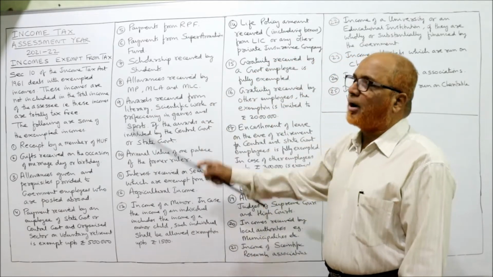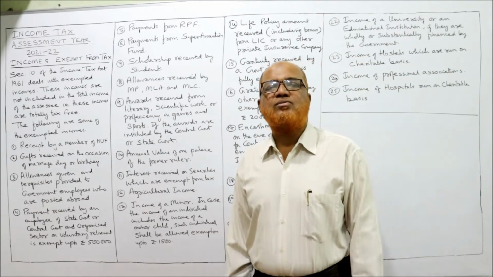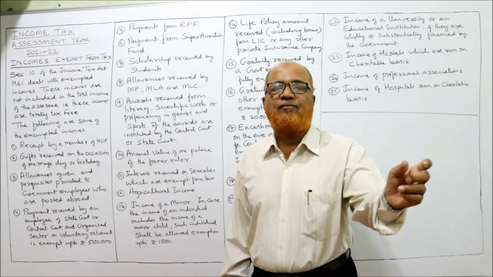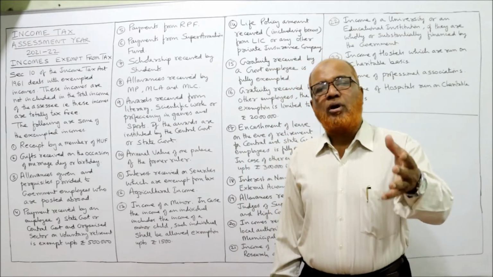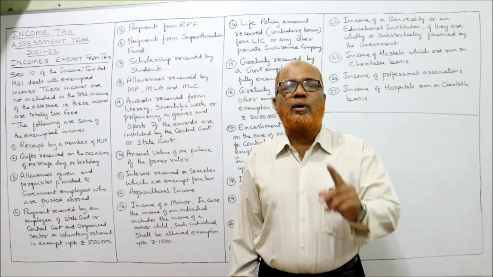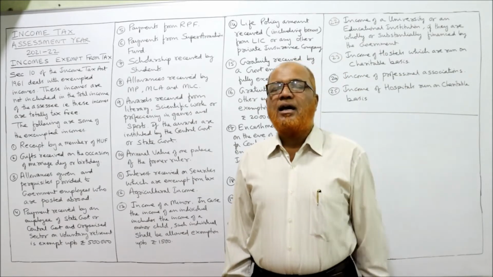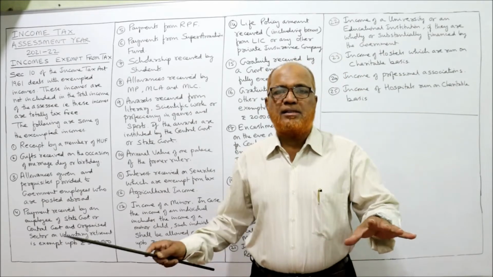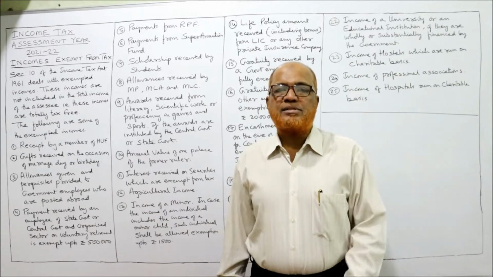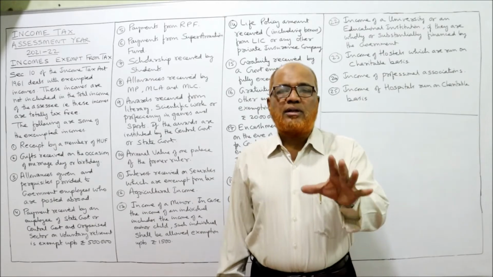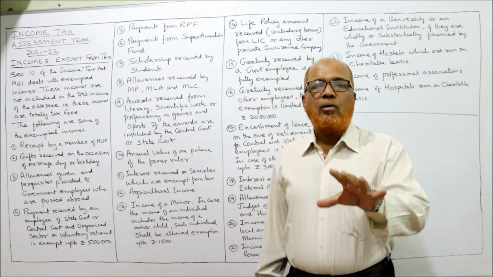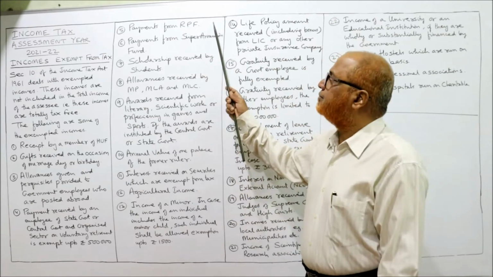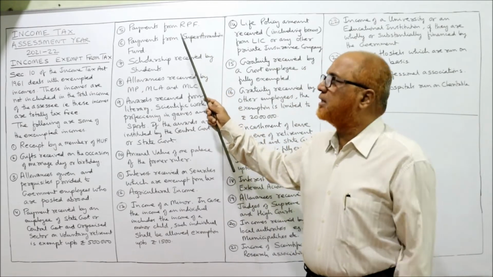Next one, payment from RPF. RPF stands for Recognized Provident Fund. The detail, what is this Recognized Provident Fund, I am going to explain you in the head income from salary. After completing this introduction, we'll start income from salary. In that I'll explain you. So for the time being, remember, any amount received from RPF is fully exempted.